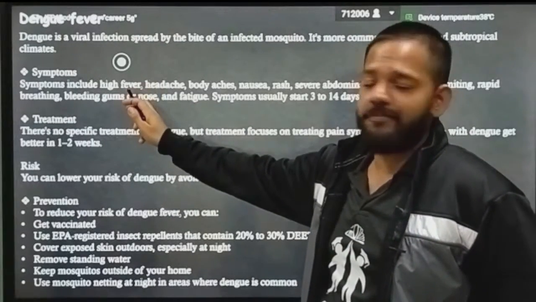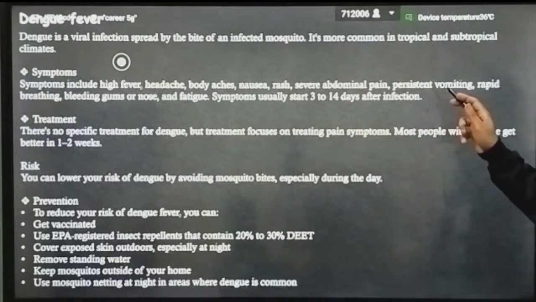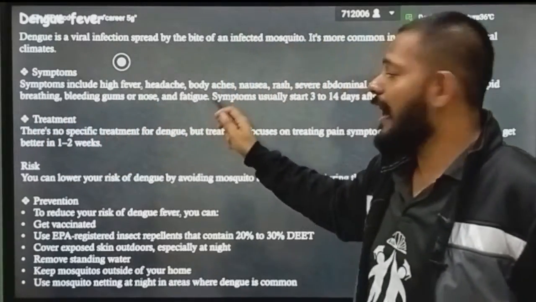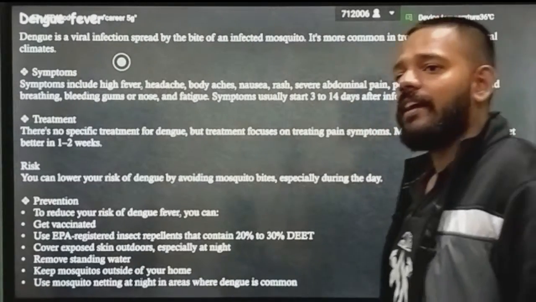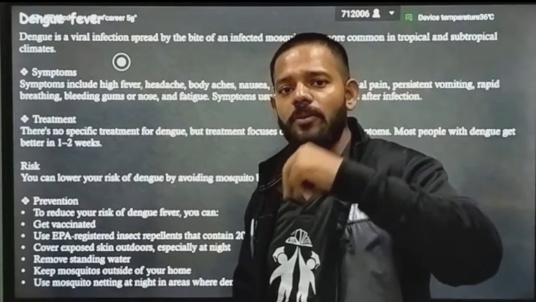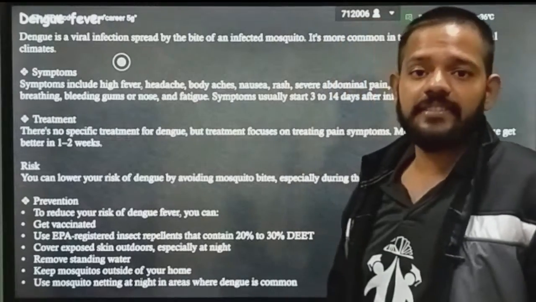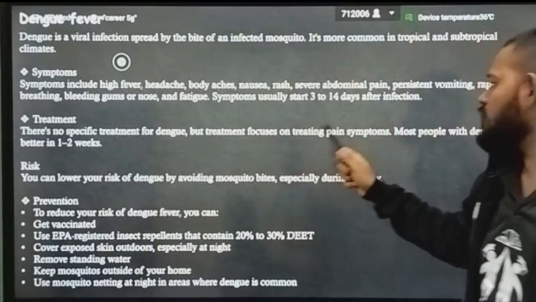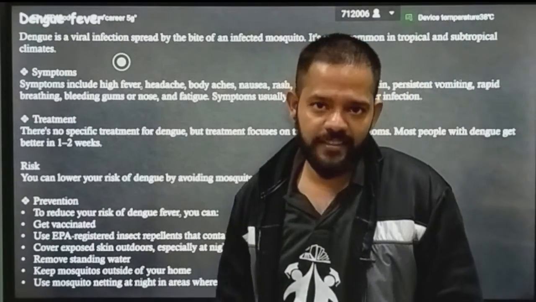Okay, symptoms include high fever, headache, body ache, nausea, rashes, severe abdominal pain, persistent vomiting, rapid breathing, bleeding gums or nose, and fatigue. Symptoms usually start 3 to 14 days after infection. Means when that virus entered inside your body, after 3 to 14 days, this disease starts to show its symptoms. Treatment: there is no specific treatment for dengue, but treatment focuses on treating pain symptoms. Most people with dengue get better in 1 to 2 weeks.